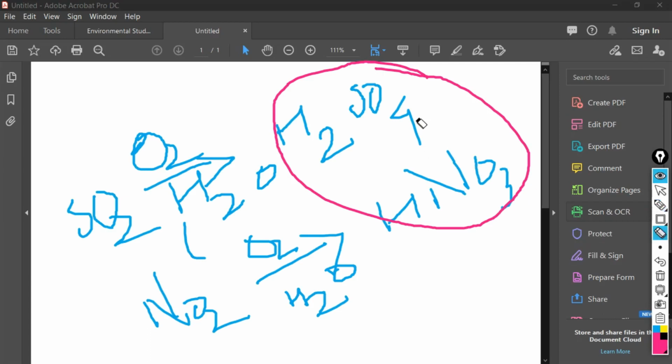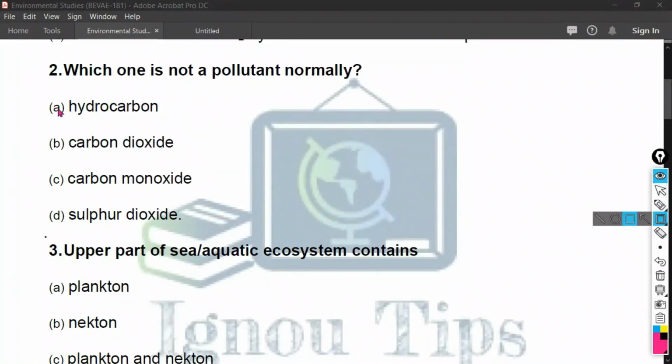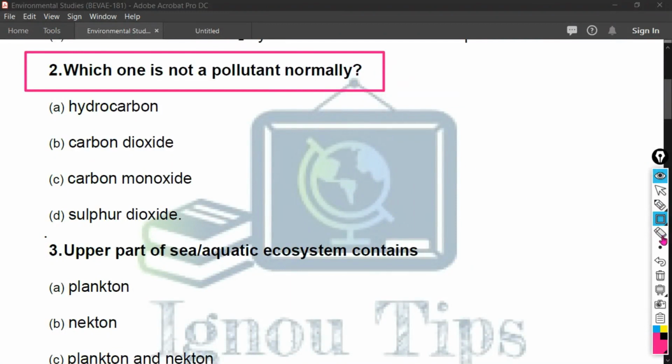Okay, now let's proceed to the second question. The second question of our topic is: which one is not a pollutant normally? The options given here are hydrocarbon, carbon dioxide, carbon monoxide, and sulfur dioxide. Actually, the correct answer for this question is option number B.